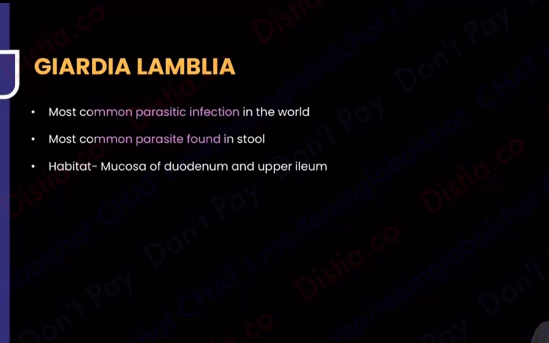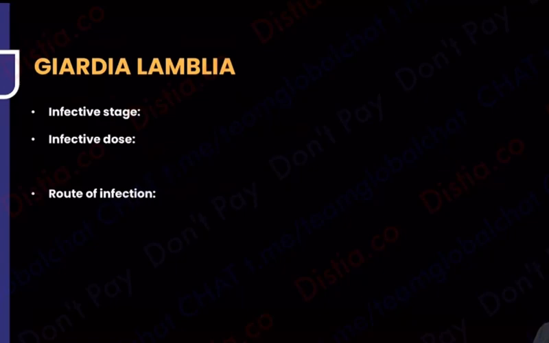It is most commonly found in the duodenum. What was I calling it? I was calling him the grand old man of the intestine, Dadaji, and that is why it is found in the duodenum. So remember Dadaji, the grand old man, that is geriatric Giardia, is found in the duodenum. Now you will ask me about the different stages. The infective stage, of course, will always be the cyst. Till now, the infective stage is mostly the cyst, except for Naegleria fowleri, where foul play occurred with the trophozoite. Otherwise, till here it is all going by cyst.